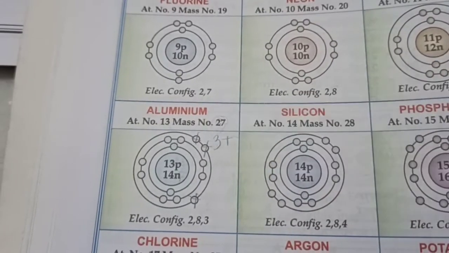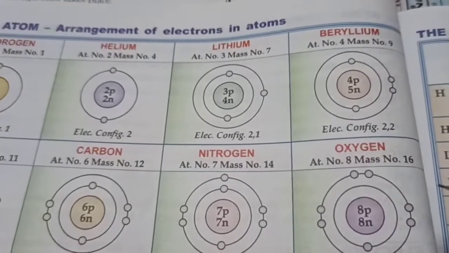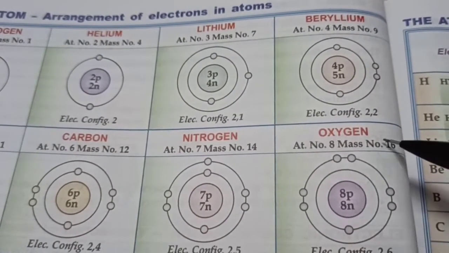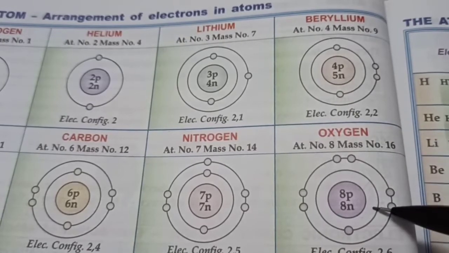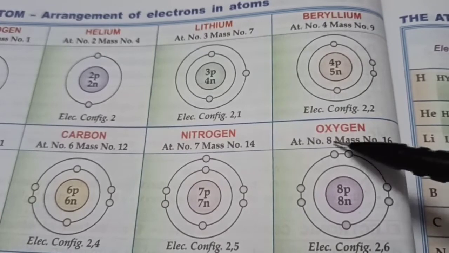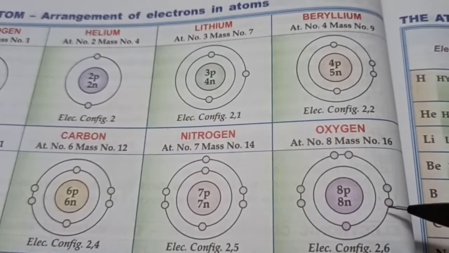For example, oxygen has atomic number 8 and mass number 16. So 8 protons and 8 neutrons. Number of neutrons is given by mass number minus atomic number. And of course it has 8 electrons, 2,6. That's why it's neutral. It's electrically neutral.